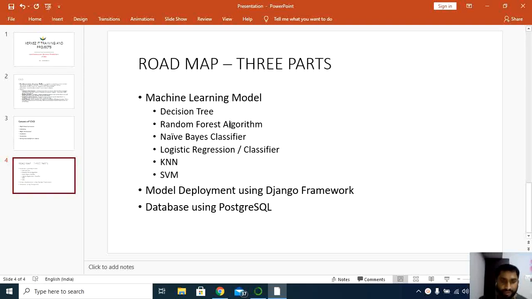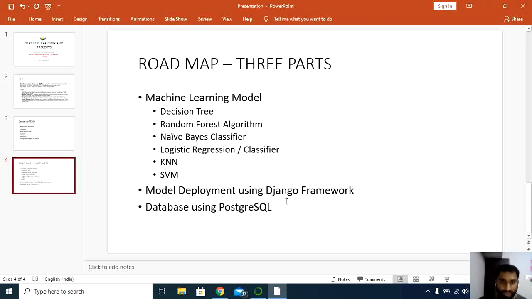As far as the machine learning model is concerned, I'm going to try different types of algorithms like decision tree, random forest algorithm, naive Bayes classifier, logistic regression, KNN, as well as SVM. After the successful completion of the model, in the second part, I'm going to deploy it using the Django framework.